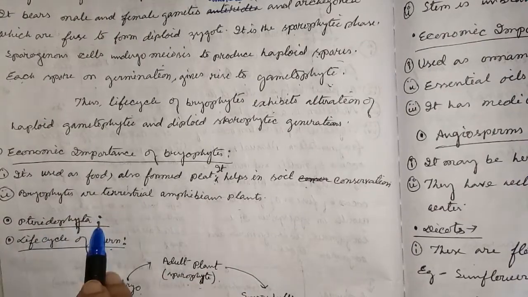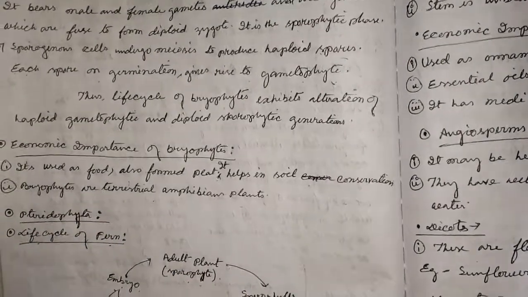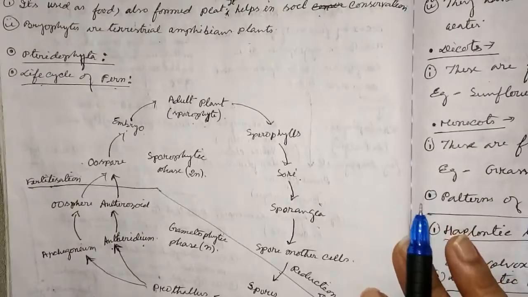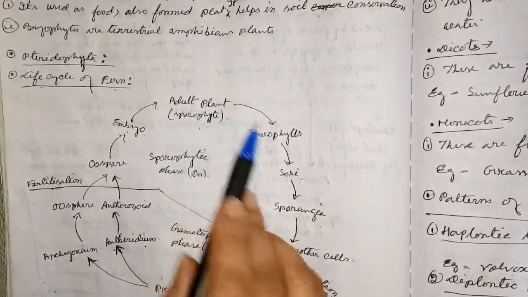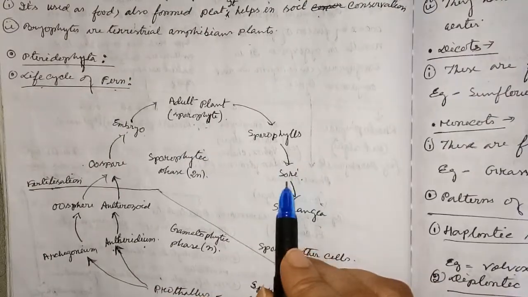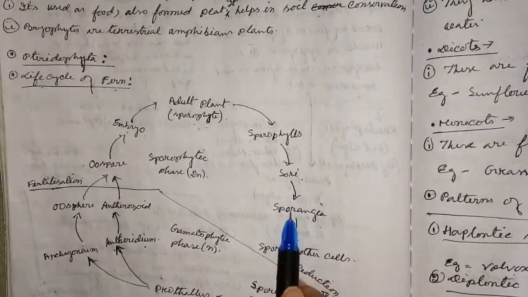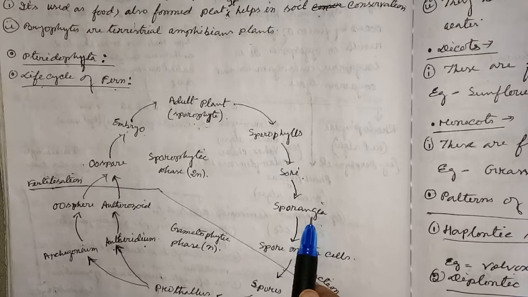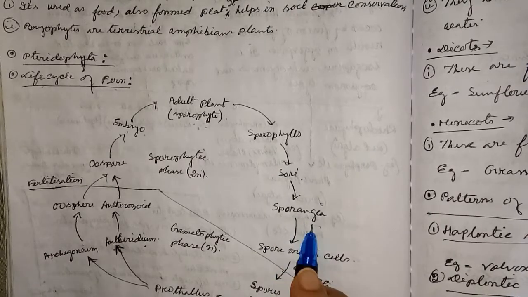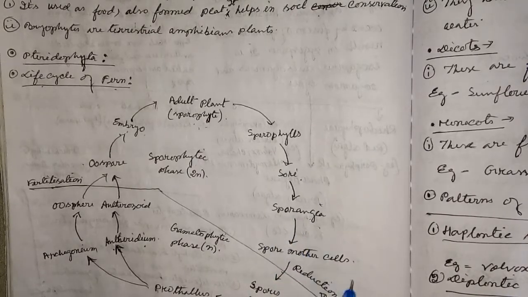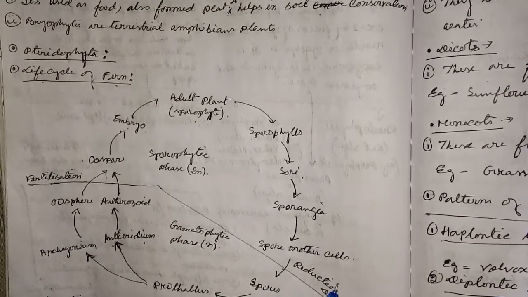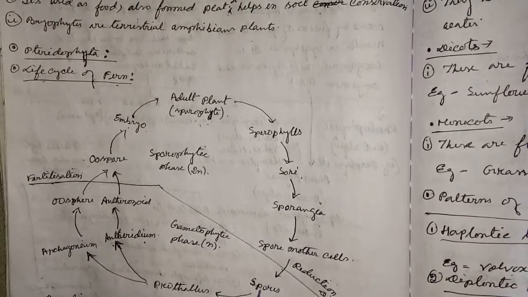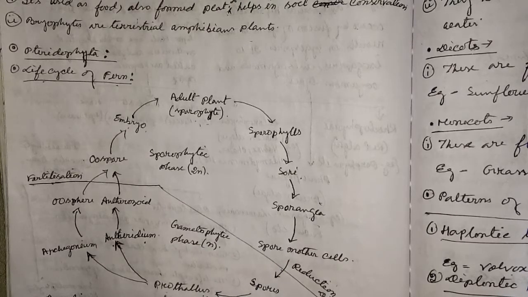Next, pteridophyta. Life cycle of fern. It is the adult plant, which means sporophyte, that forms sporophylls, which form sori, and that forms sporangia. Spore mother cells form from the sporangia, and spores are formed from the spore mother cells. From spores, the prothallus is formed.